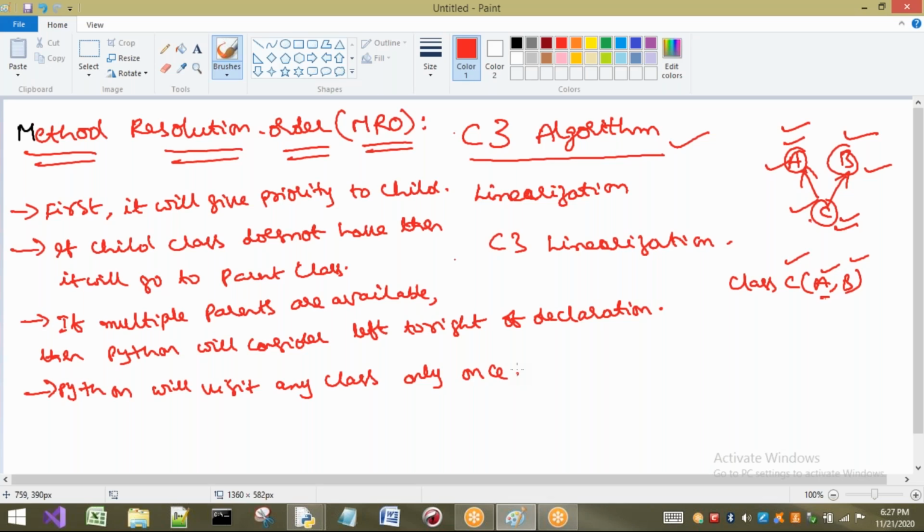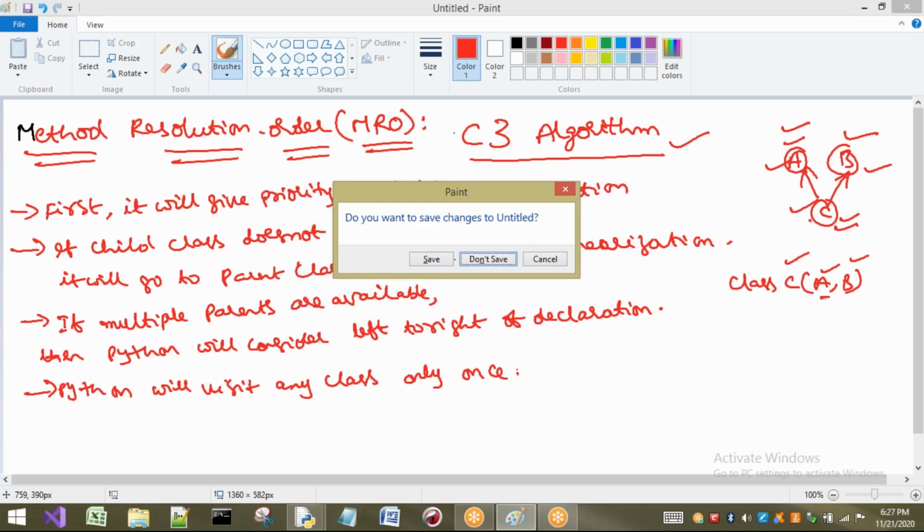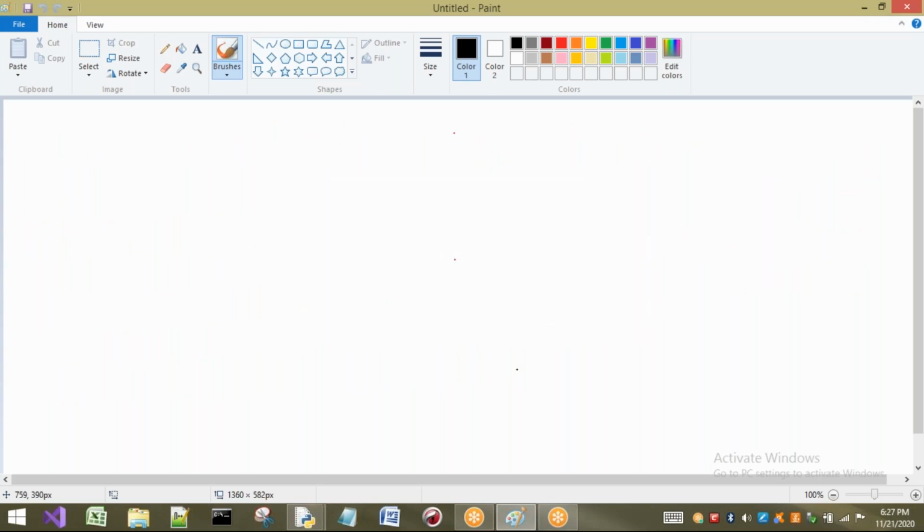This is about normal scenarios, but now we are going to consider multiple levels of inheritance. Then we follow the algorithm called the C3 algorithm, or linearization algorithm.